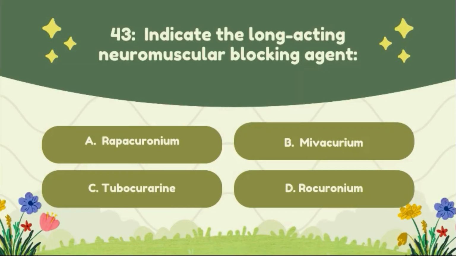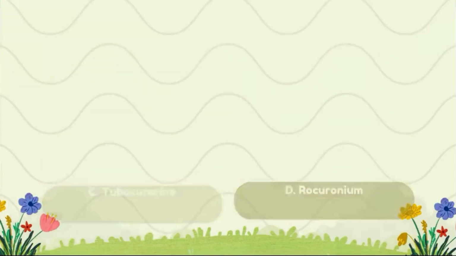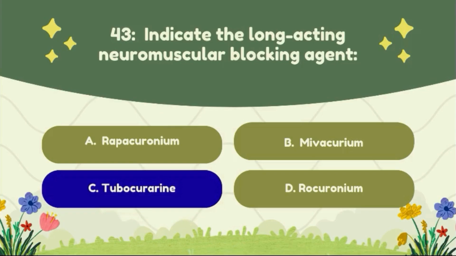Question number 43. Indicate the long-acting neuromuscular blocking agent. Option A, rapacuronium. Option B, mivacurium. Option C, tubocurarine. Option D, rocuronium. The correct answer to this question is option C, tubocurarine.